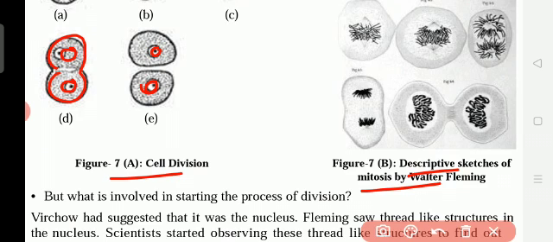So what is there in the nucleus? Chromosomes are there. Now you see how chromosomes are dividing in the nucleus when cell division is taking place. In the cell, the nucleus starts to divide first. The nucleus has the chromosomes, DNA, which are responsible for bringing the characters from the parents to the children. Now you see these chromosomes are divided. Once the chromosomes present in the nucleus are divided, the cell is divided into two.